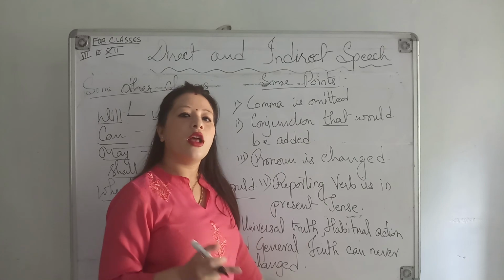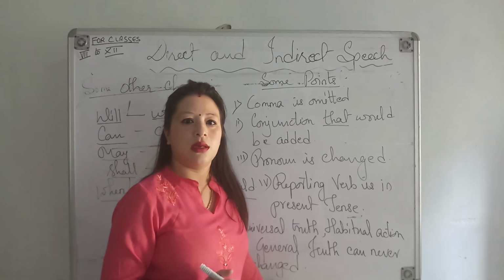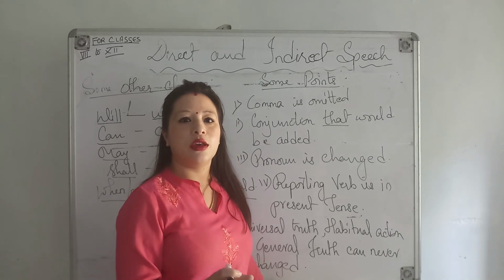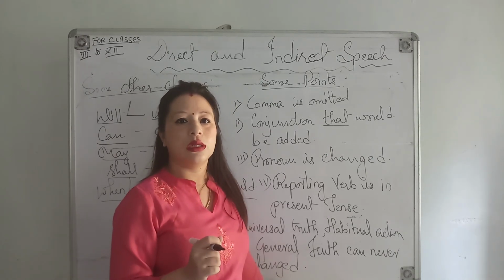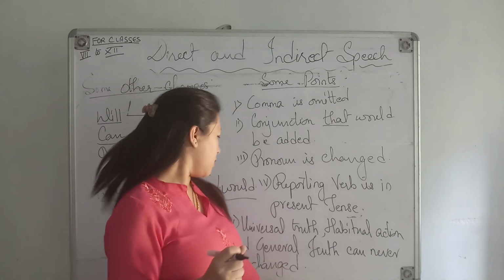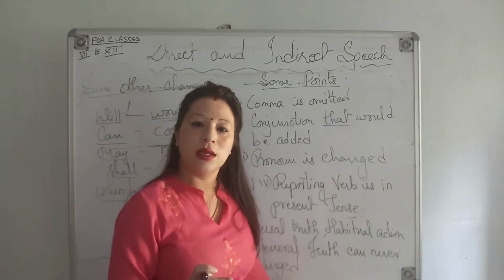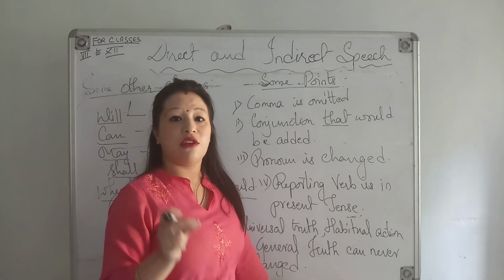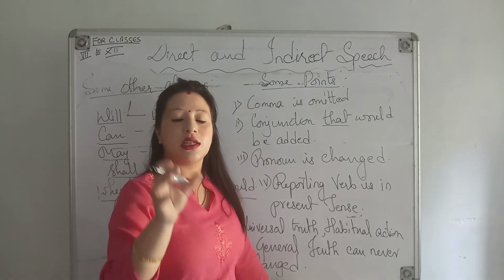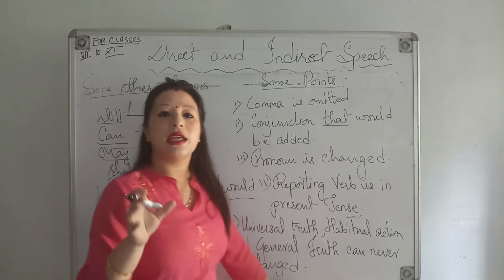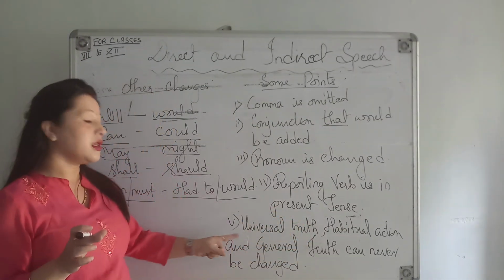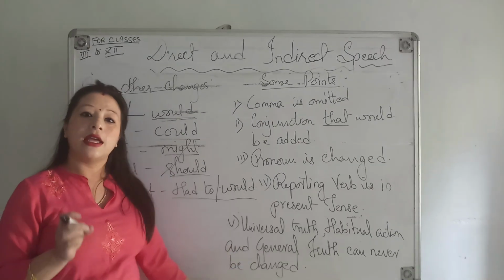So next, oil floats in water. That is also a fact. If you put a drop of oil in water, you find oil just floating in water. That oil doesn't get submerged in water. So that is also a universal truth, and this truth nobody can change. If it is in a past tense, future tense or present tense in a direct speech, the same will be written in an indirect speech. So that is why it is said universal truth, habitual action, and general truth can never be changed.